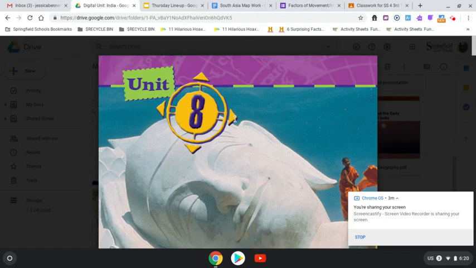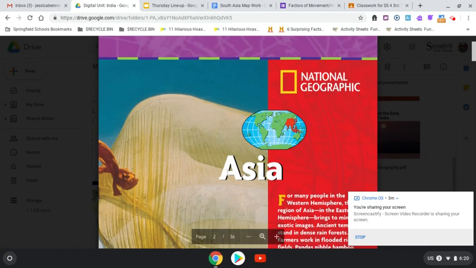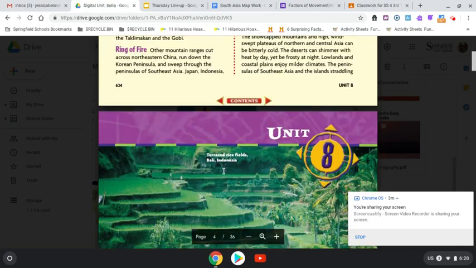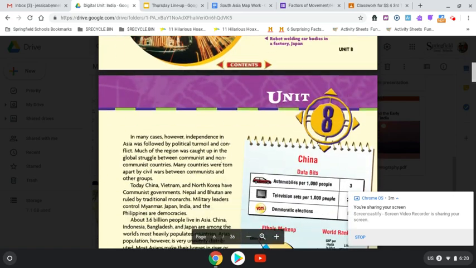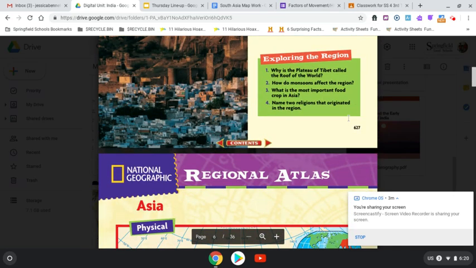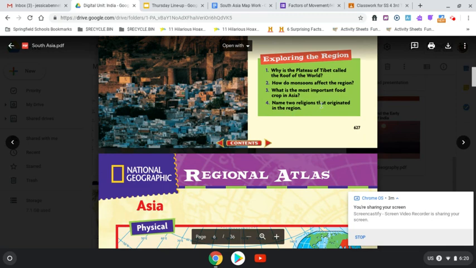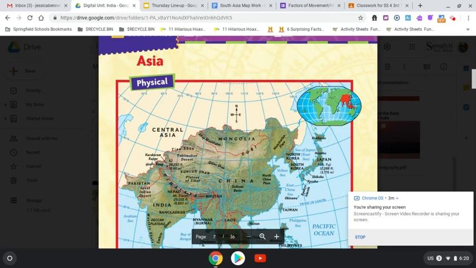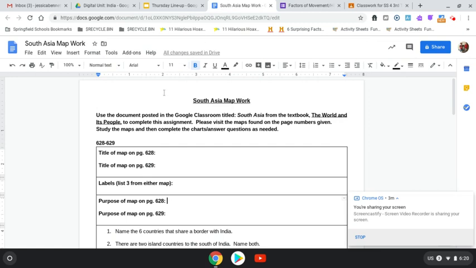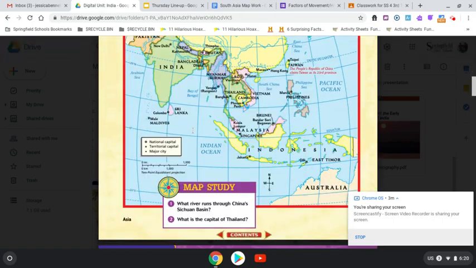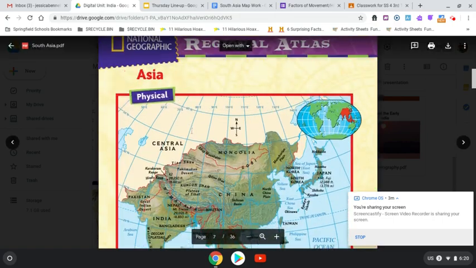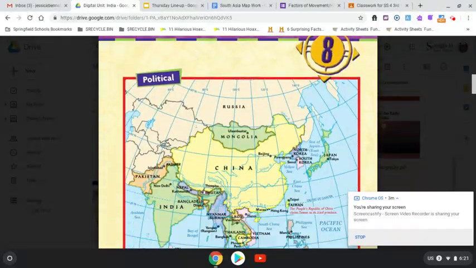You cannot edit it. Don't ask for editing rights. But you can look at it, you can skim through it, you can read through some of it if you want to, but really I'm more concerned with you looking at the maps. You'll notice in the PDF that the page numbers are down in either the bottom right or left-hand corners. For example, the first maps that I want you to look at are on page 628 and 629. Those maps are right here. You're going to see it's the same map, only one is a physical map and one is a political map.